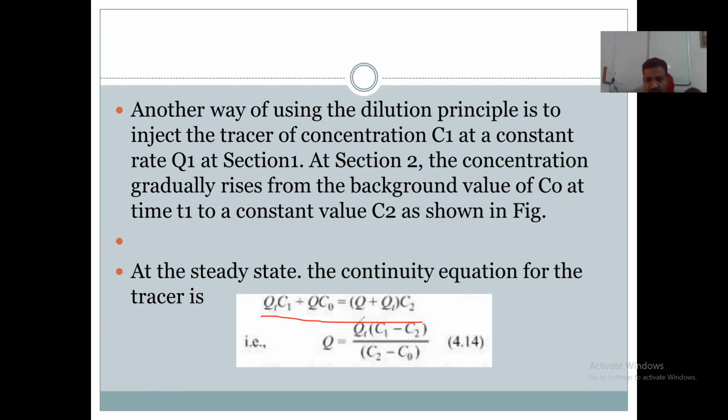Then we have to find Q from that. By taking Q common, we get this formula of discharge. Q is equal to Q1 into bracket C1 minus C2 by C2 minus C0. This is the second method of measurement of discharge.